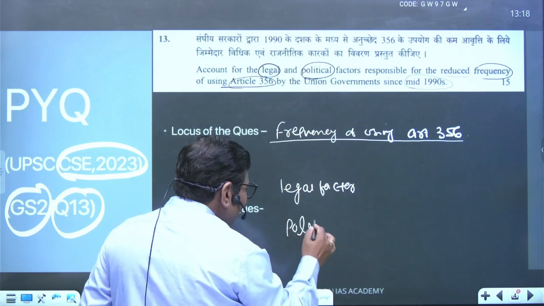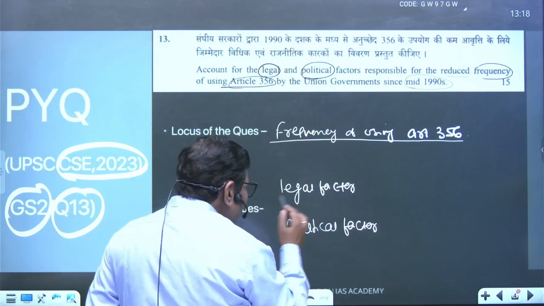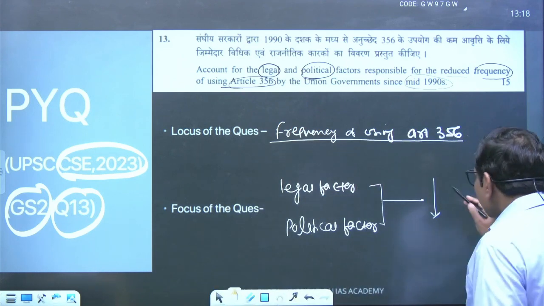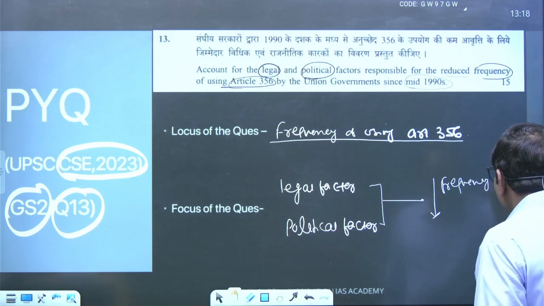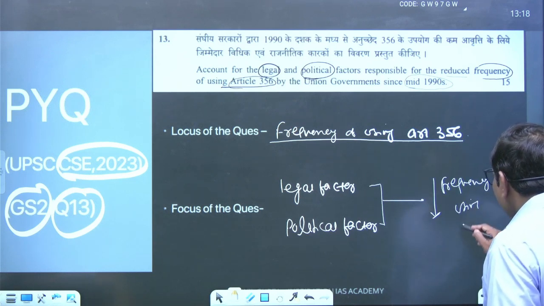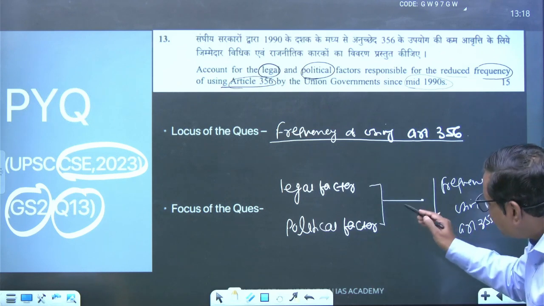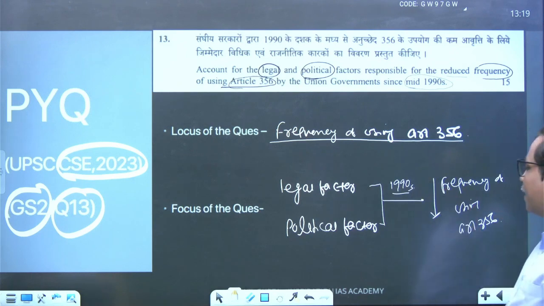Two factors, legal factor and the political factor, laid the foundation of reducing the frequency of using Article 356 in public governance, a phenomenon seen since the mid 1990s.